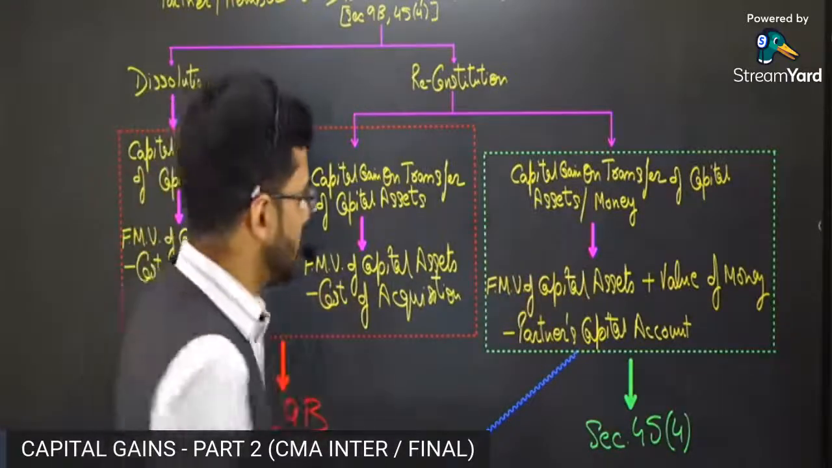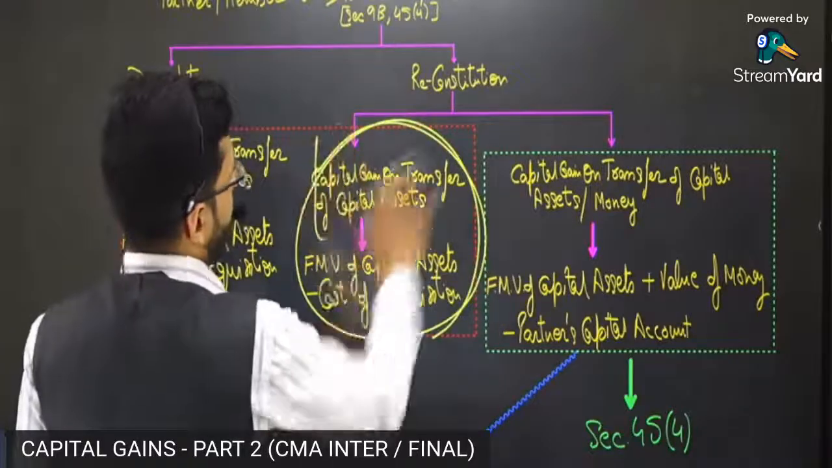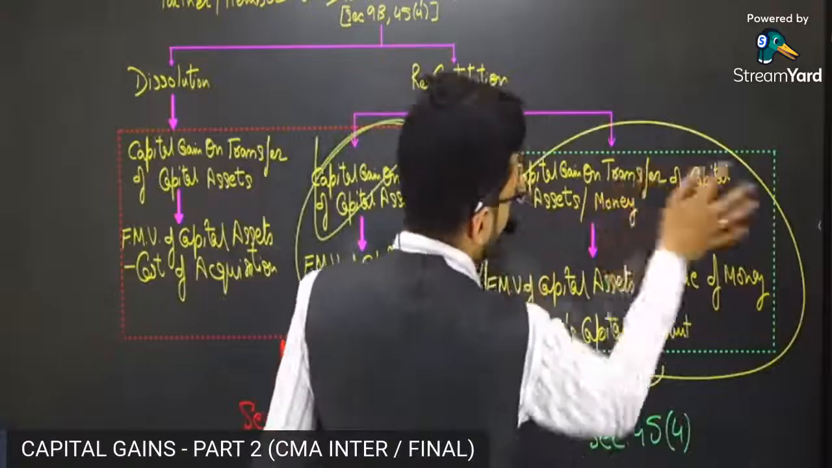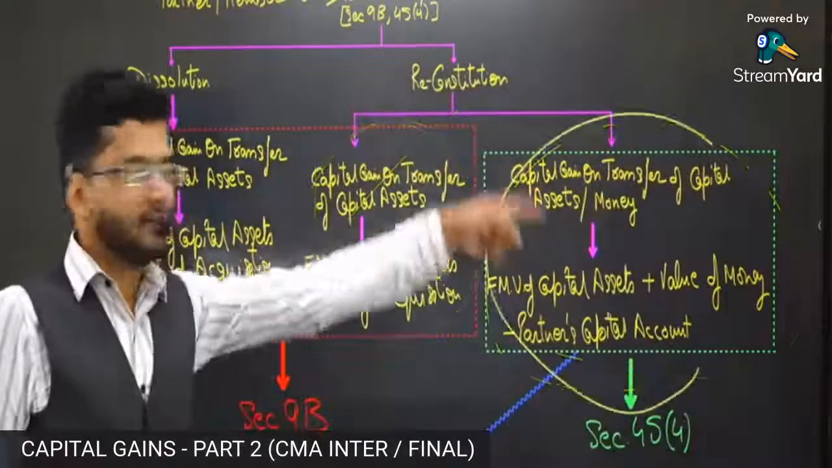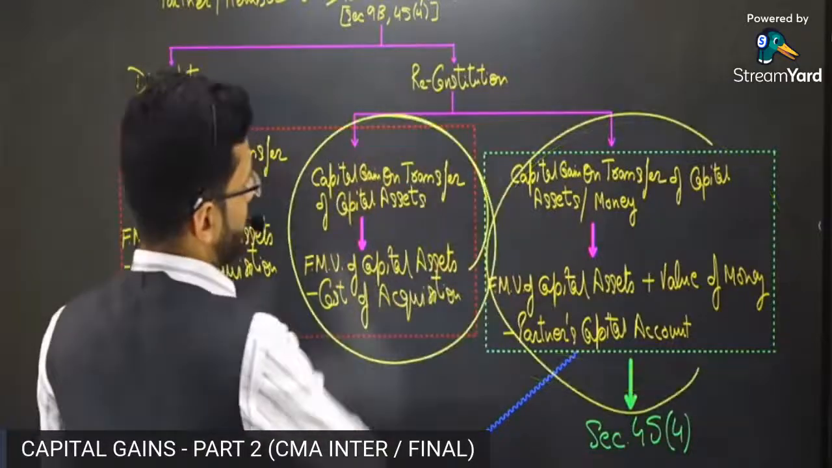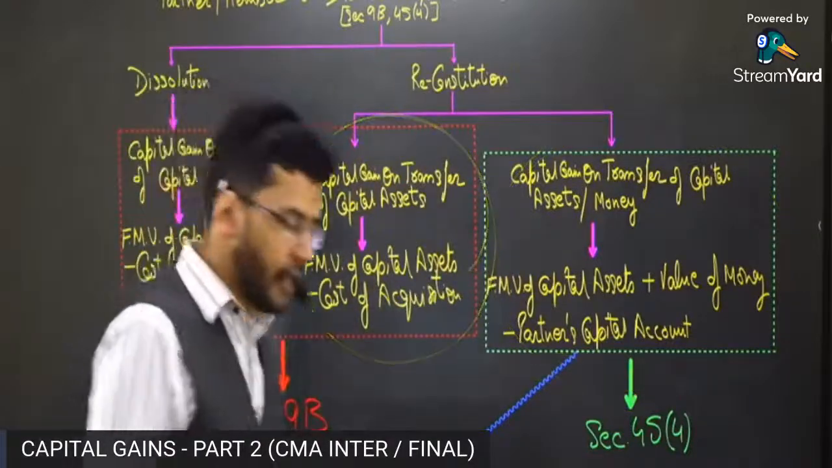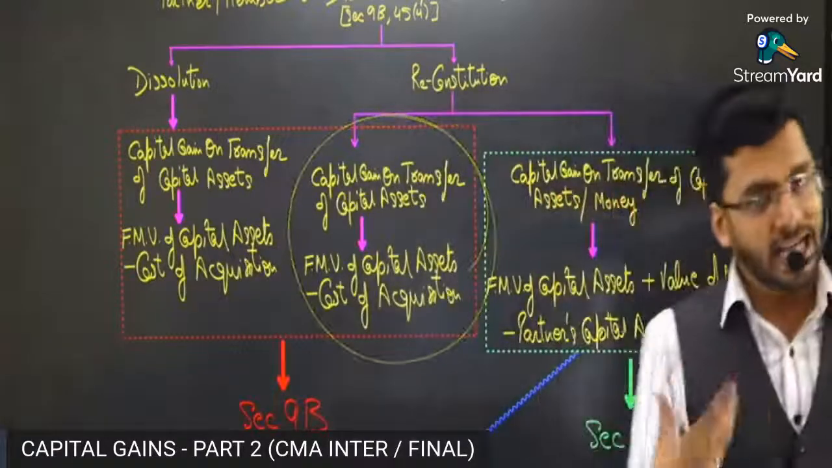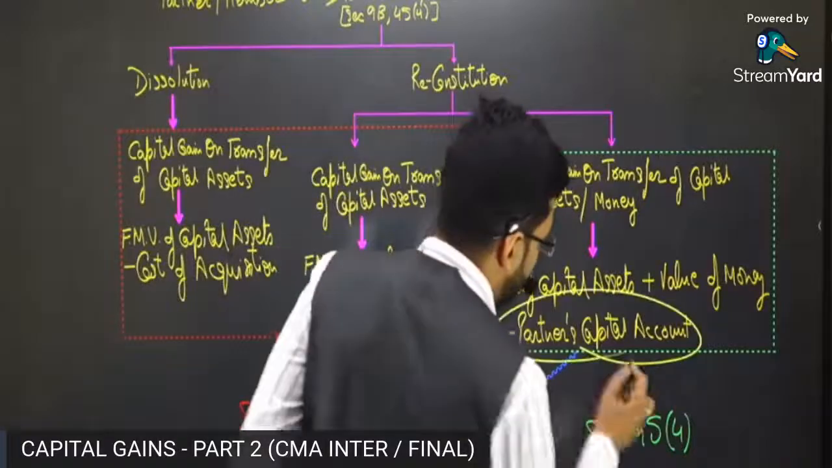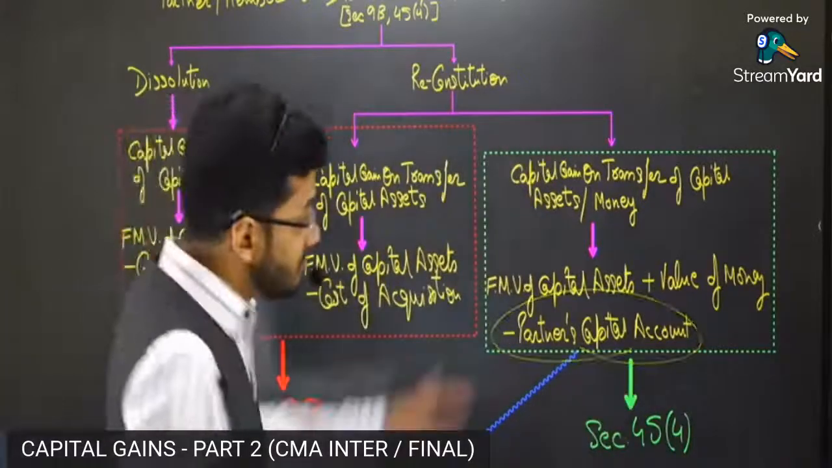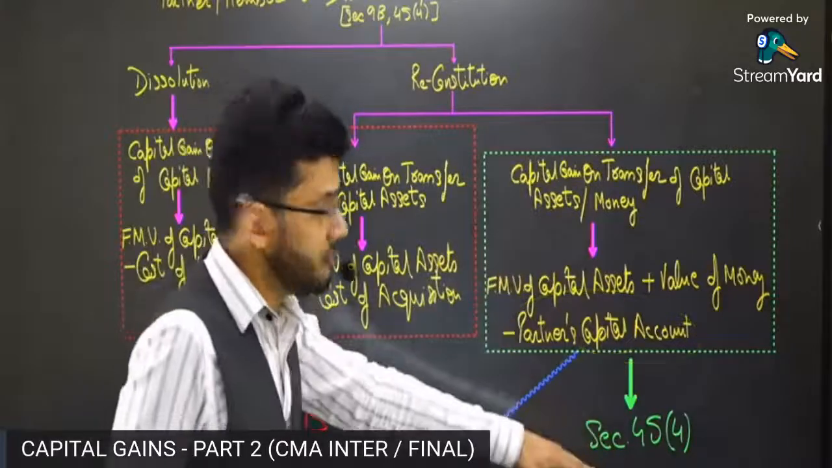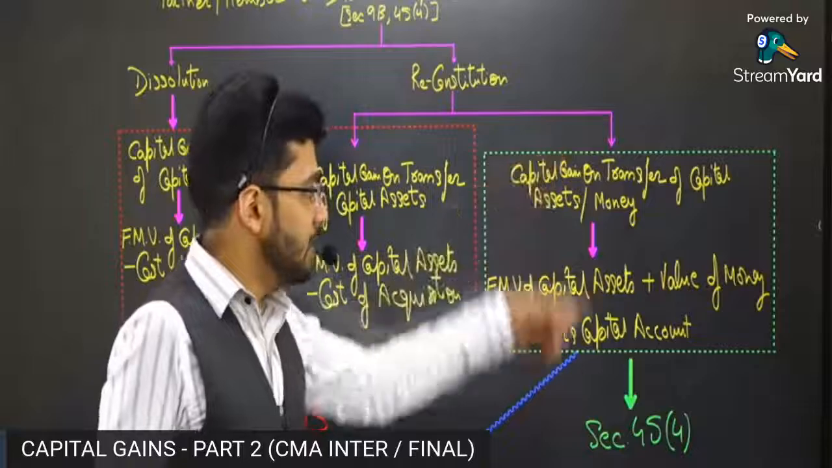So guys, let me tell you, this section existed in the past as well, but this part of the section is newly introduced. The earlier section had only this particular part, where the capital asset which is being transferred to A was subject to capital gain tax. But the income tax authorities thought that even if a partner is getting anything over and above the partner's capital account, then also it deserves capital gain taxation. And therefore, section 45(4) was amended and this part was introduced.